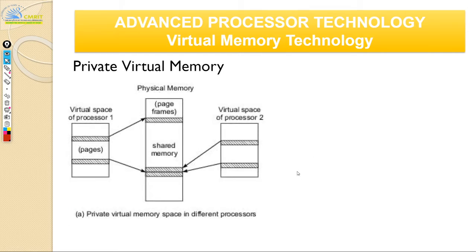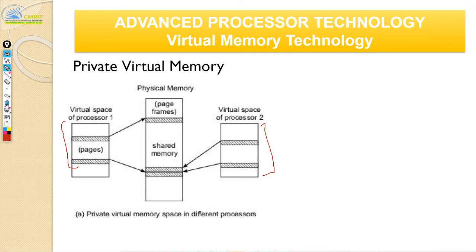So there are two kinds of virtual memory. One is private virtual memory, when you have multiple processors. So each processor has its own virtual space, but then they'll be sharing a physical memory. Okay, this is a typical shared memory architecture, right? So you can see here, this one has its own virtual space, and this one has its own virtual space.